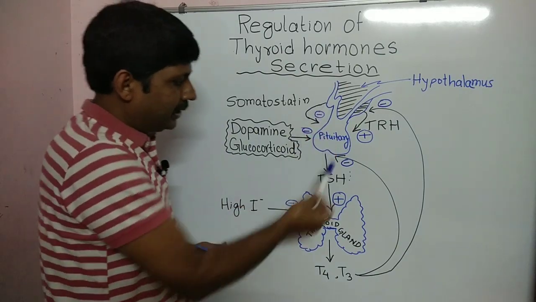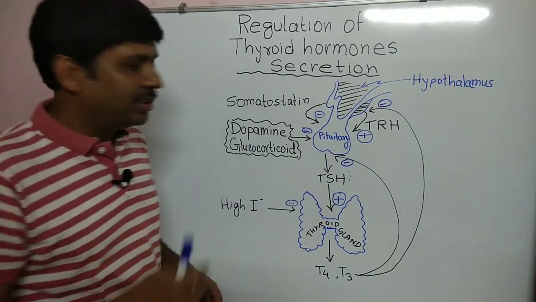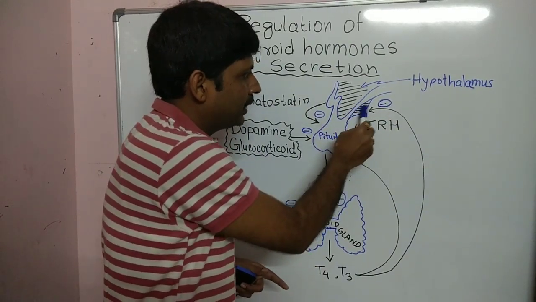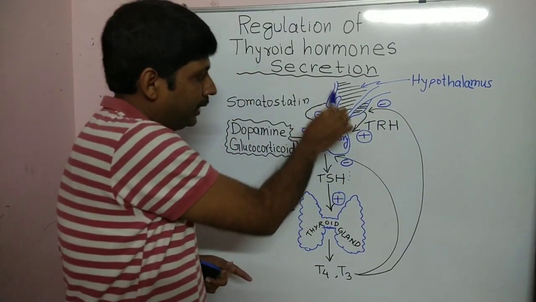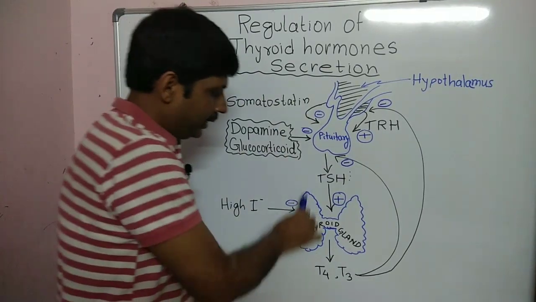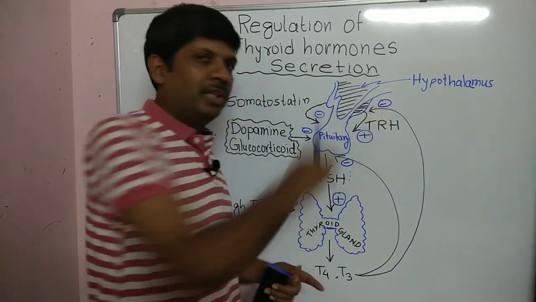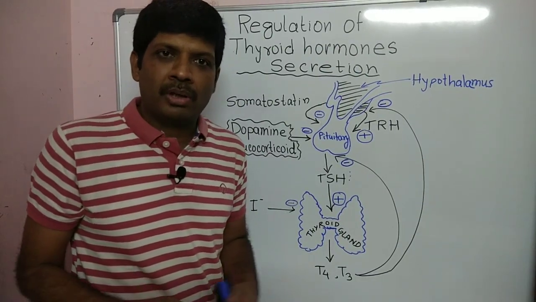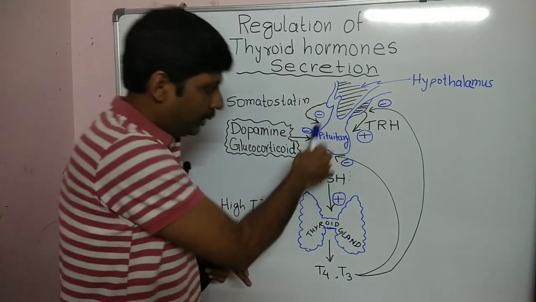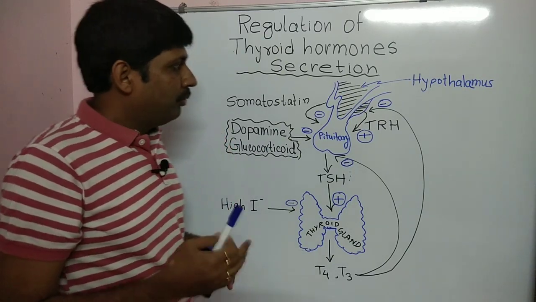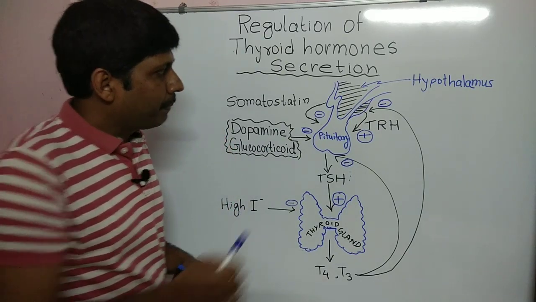Now as you can see in the figure, there are three major parts. The first is the hypothalamus. This is the hypothalamus. This is also a hypothalamus part. Pituitary and thyroid gland. Now the pituitary is regulated by the hypothalamus by releasing some other hormones. The pituitary regulates the other glands. So we will discuss it in detail.